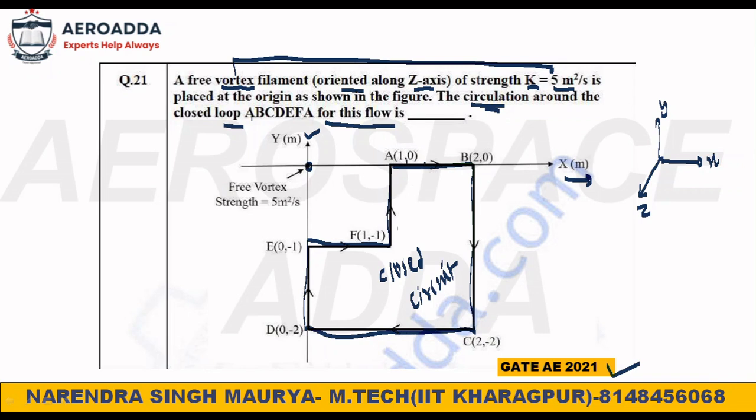If the vortex is not lying inside the closed circuit, if it is away, then you will not be able to calculate the circulation, and it will be zero. It will be unaffected, because the strength of the vortex is outside the closed circuit. So what will be the circulation here? Circulation is zero.